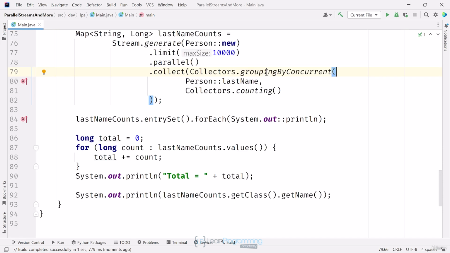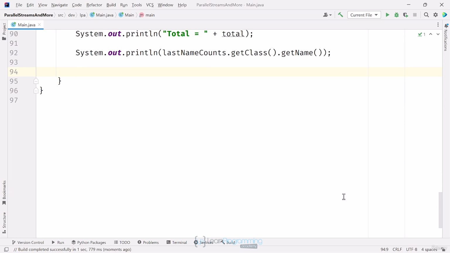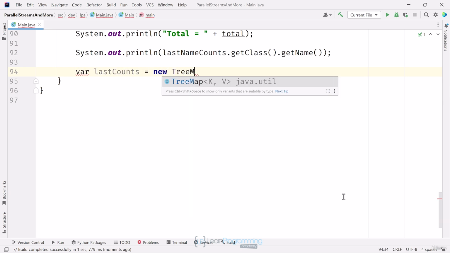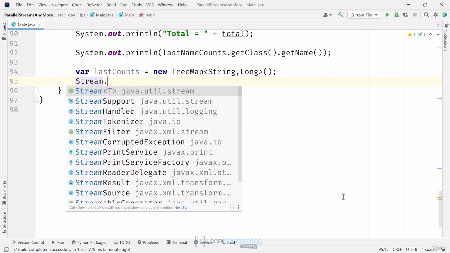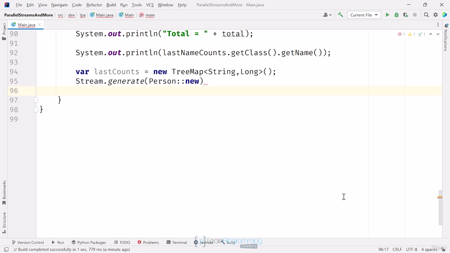First though, I'll do something I don't want you to do in real life, if you can avoid it. I'm going to create a pipeline stream that has side effects, meaning it's going to change the state of an instance that's not part of the pipeline. To do this, I'll set up a TreeMap variable manually before I execute the stream pipeline. I'll create a scenario where the map already exists. In other words, the stream won't create the map, but it will add or change data in the map. I'll generate a stream of 10,000 persons as I did before.